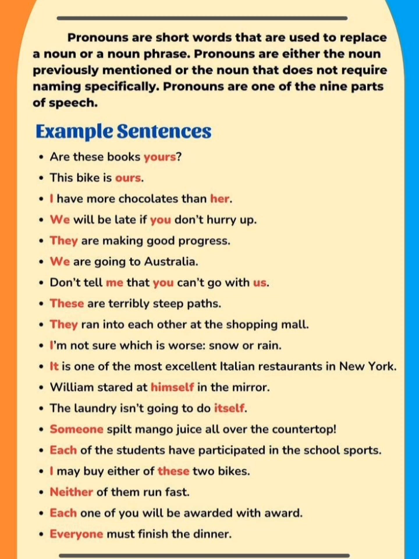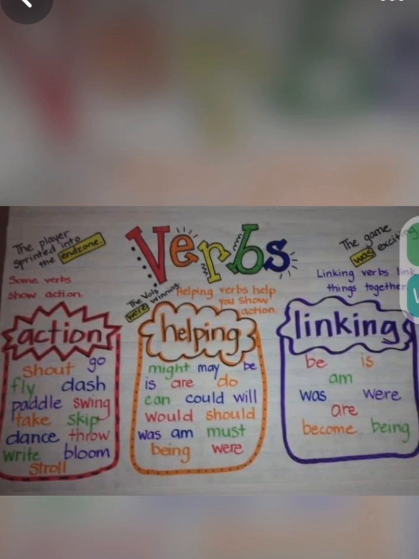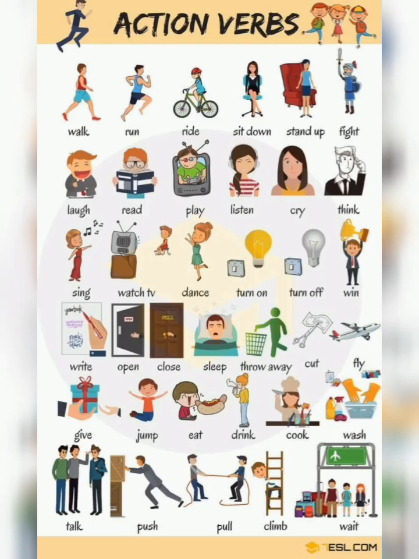Now let's quickly move to verbs. All right, so for this video we're going to strictly more or less stay with the action part of verbs. Okay, so I want you to know that verbs are action words. Verbs are action words or doing words. They tell what a person is doing. What am I doing right now? I am talking. What am I doing again? You can't see me, but I'm sitting. Okay. So look at this picture and you have a lot of verbs right there.